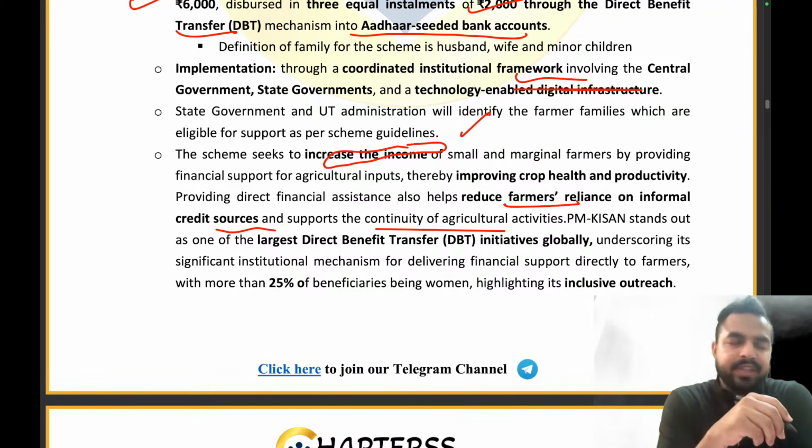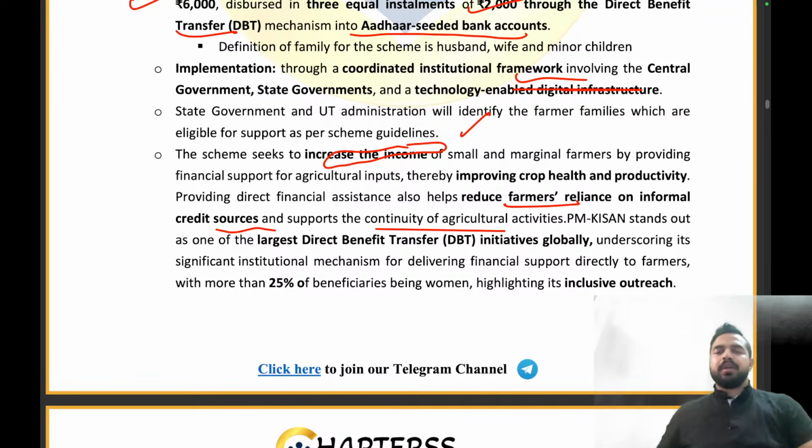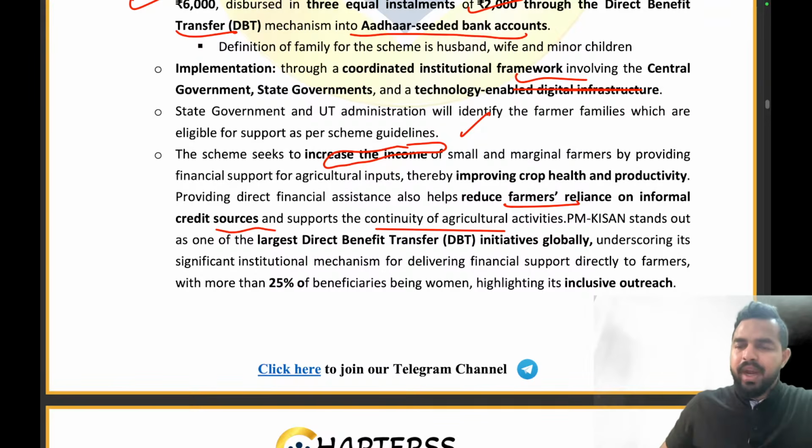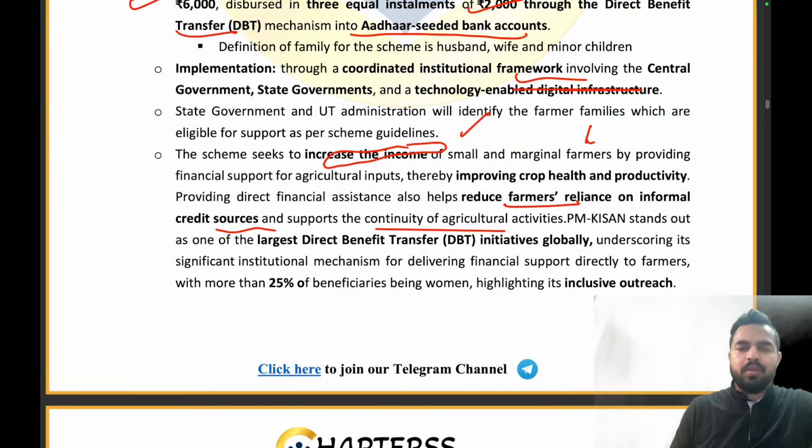agricultural activities. So guys, let's take an example that this is a very high time when the farmer must be having good quality seeds, right? But he is not having that amount of money. So instead of relying on the Seth Sahukars or on the previous credit line setups, what they can do is they can basically get this amount, right? So that they can carry forward these activities which were part of the plan. So we are increasing the income of small and marginal farmers by providing financial support for agricultural inputs, hence improving the crop health and the productivity.